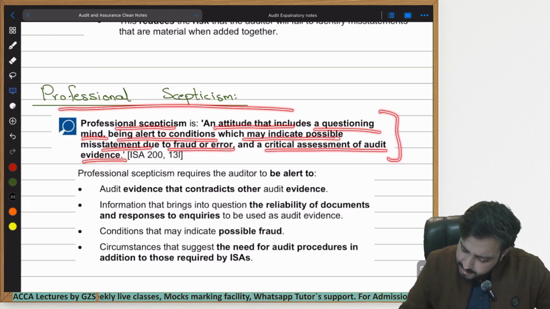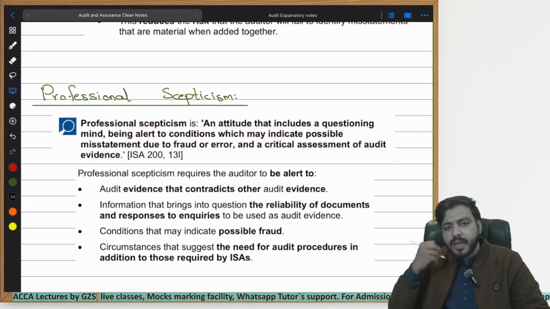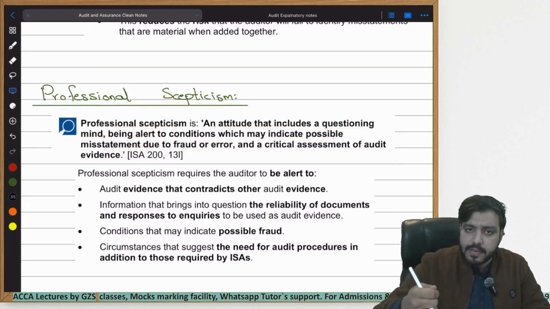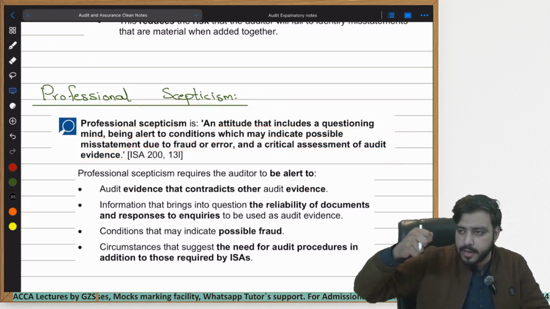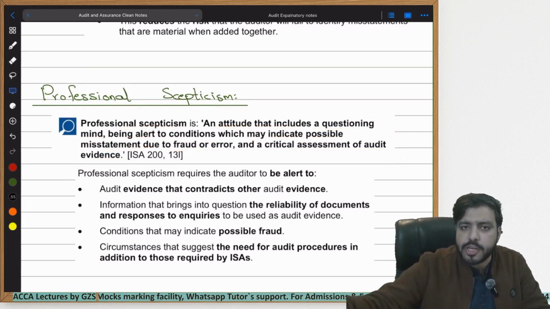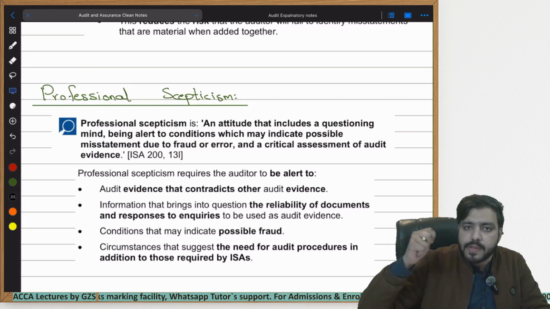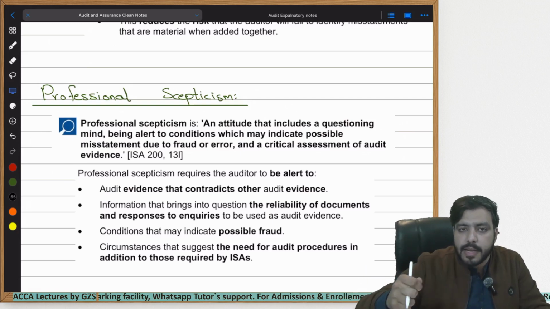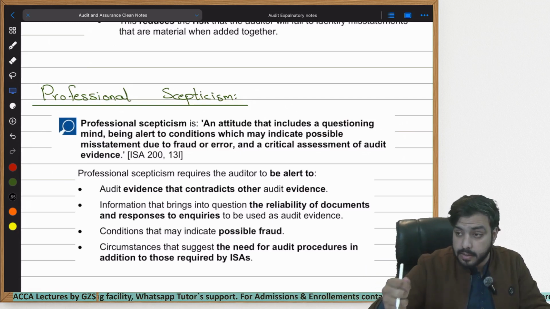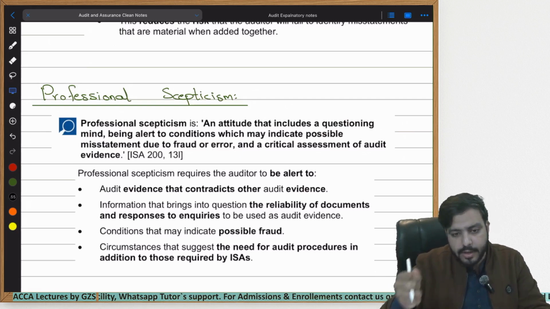Basically, whatever is given to you, whether it is an invoice or an explanation from the management, never simply rely upon it. Always double check whether it is correct or not.